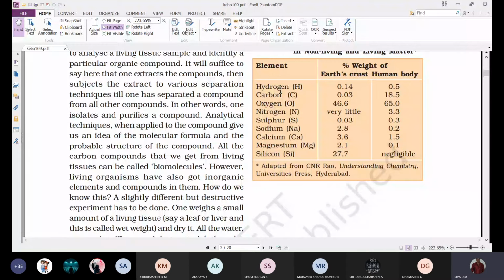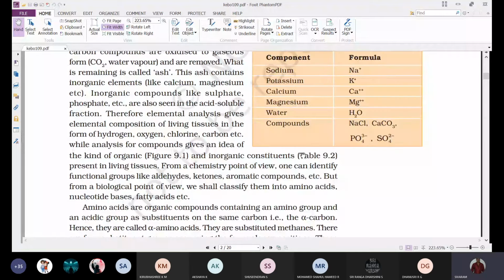We are able to understand this chemical composition by analyzing the ash that is obtained after burning the dry living tissue.